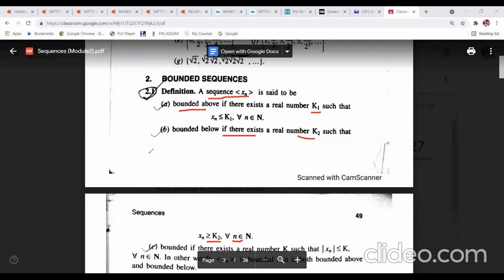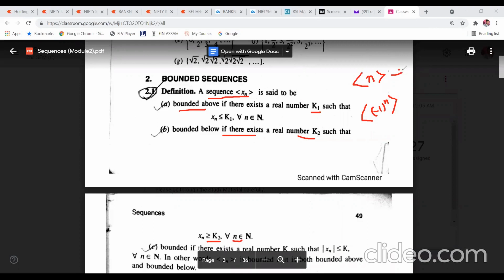If a sequence is bounded above and bounded below, then that sequence is called what? A bounded sequence. Otherwise, suppose it is bounded above but not bounded below. For an example, I am saying, say here, the set of natural numbers, and another one I have taken this sequence, minus 1 to the power n. All of you are familiar with this, both the sequences. Already I have discussed this.